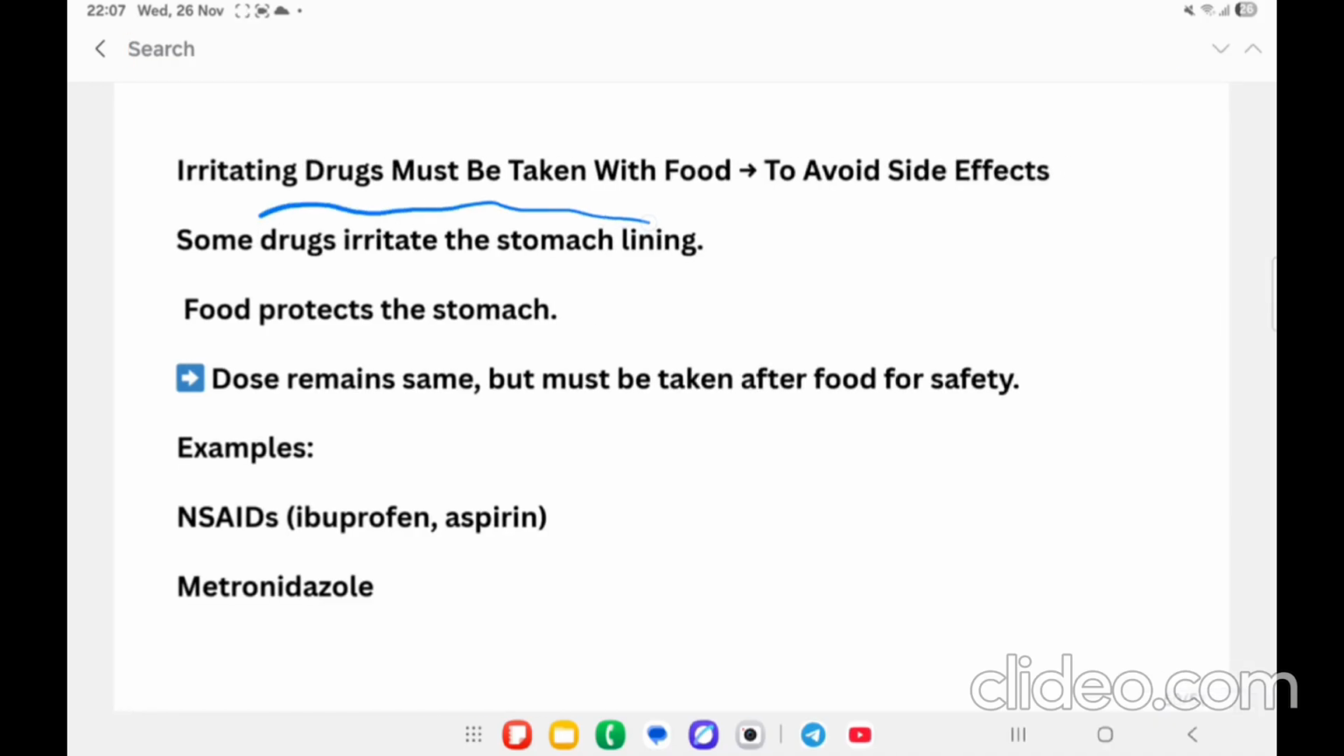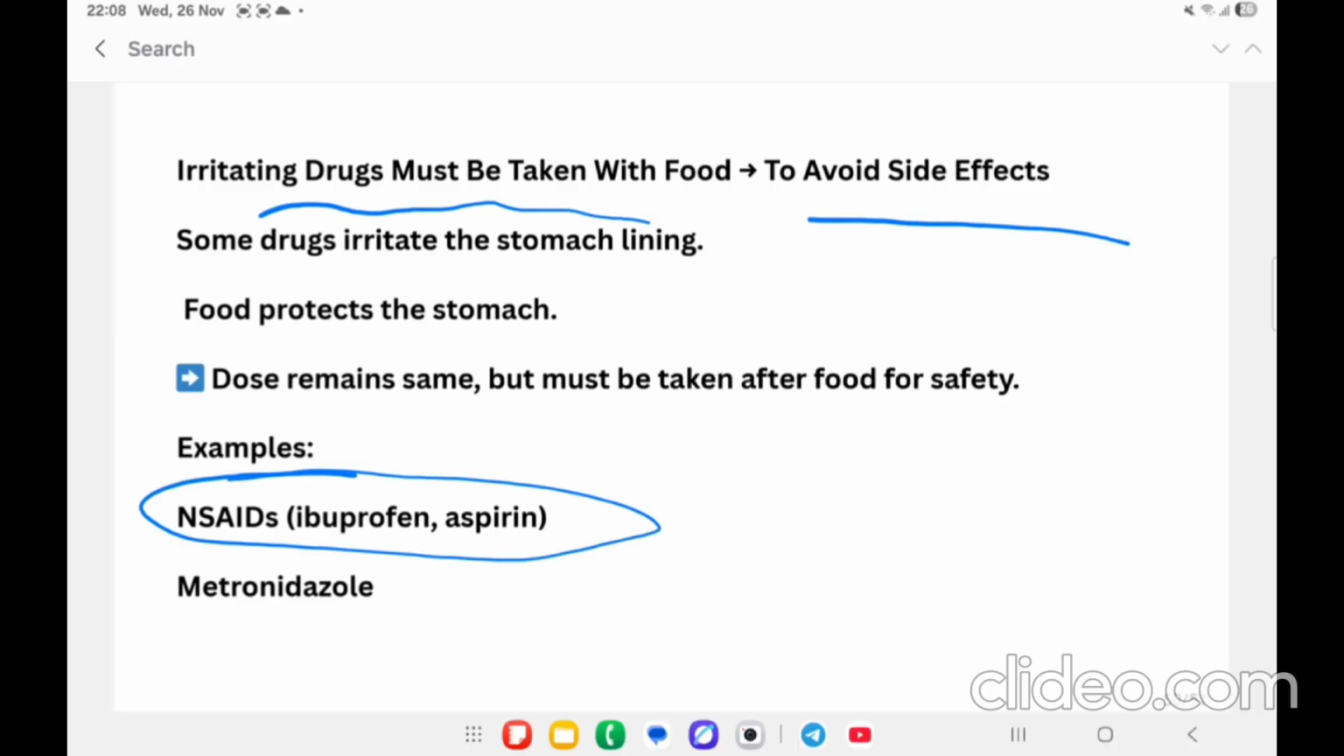Then irritating drugs must be taken with food to avoid the side effects, especially in case of NSAIDs. When they are taken on an empty stomach, they are going to irritate the stomach lining, which is going to lead to GIT disturbances and hyperacidity.